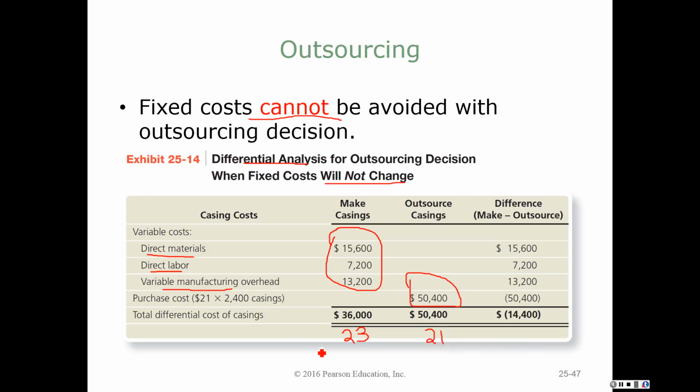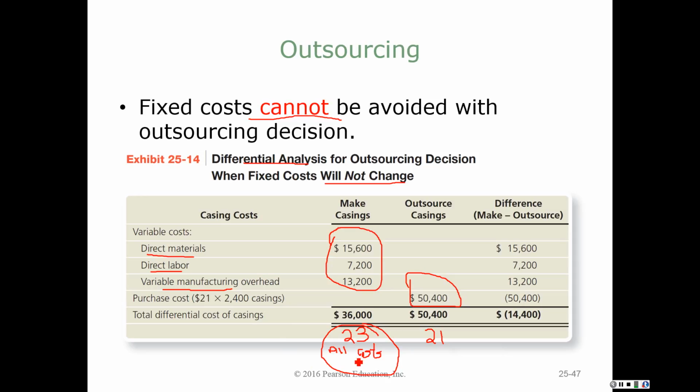But the $23 per case takes into consideration all my cost. So this includes my fixed cost: my total cost divided by the number of units. This is all of the cost. However, if I outsource, I can't get rid of those fixed costs.